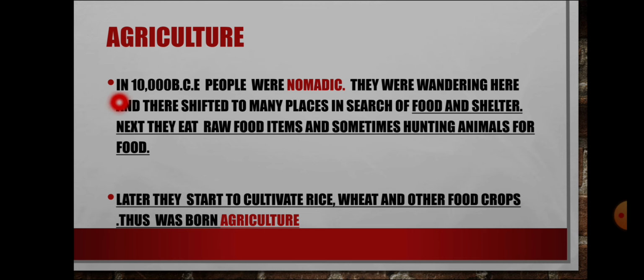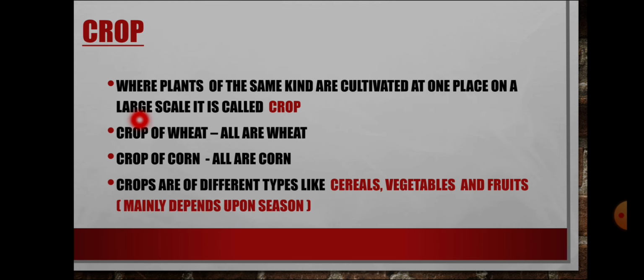was born agriculture. Next, what is a crop? When plants of the same kind are cultivated at one place on a large scale, it is called a crop. If one field is full of crop, all the crops in that field are wheat. A crop of corn, all are corn. So they are cultivated from the same kind of seeds. That's known as a crop.